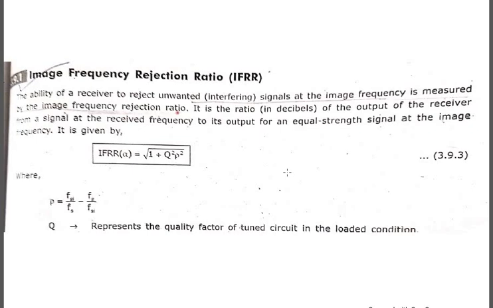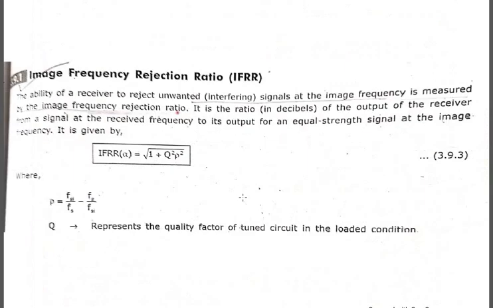The image frequency is nothing but your unwanted frequency or the interference signal. To reject that one, we have to measure it. How are we going to measure it? We use the image frequency rejection ratio, correct? So this is how you get that.